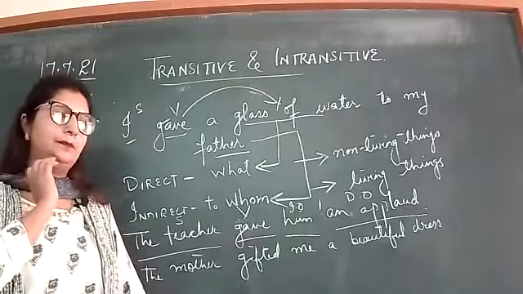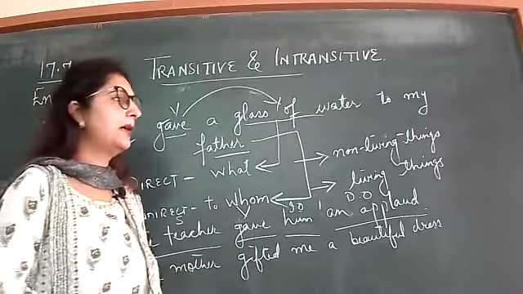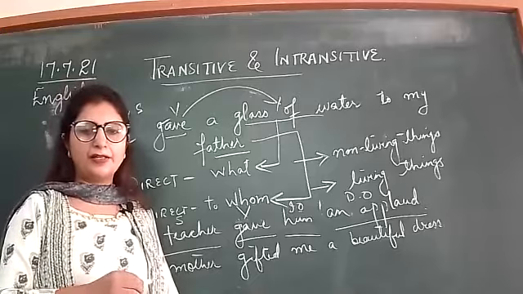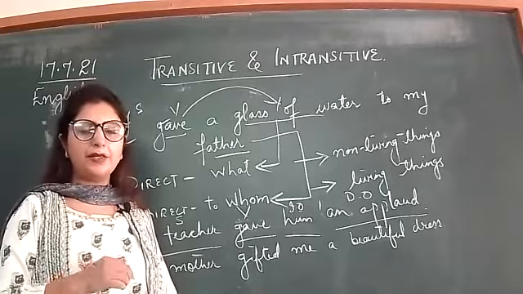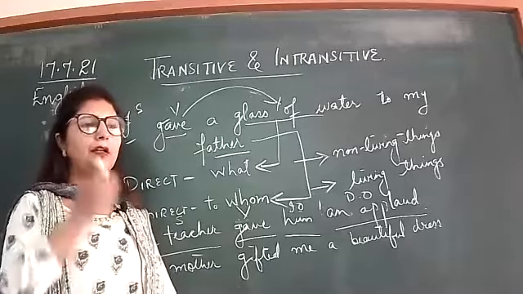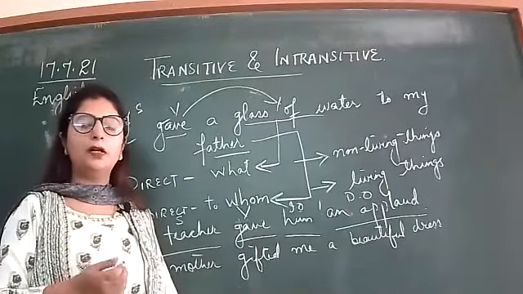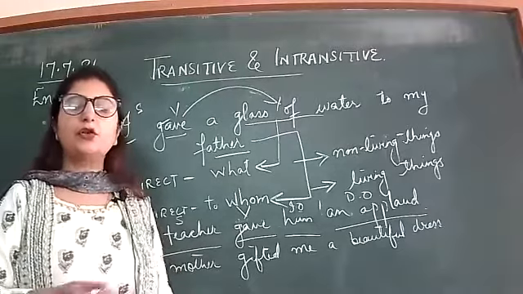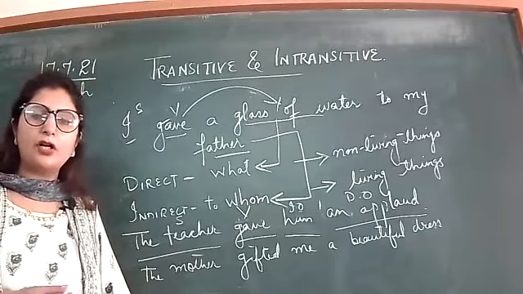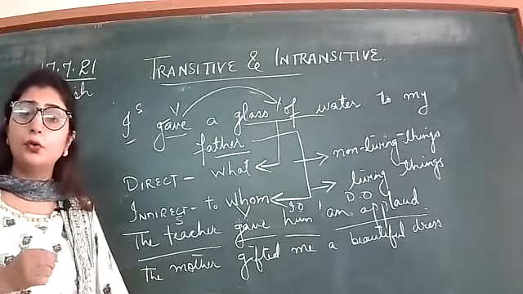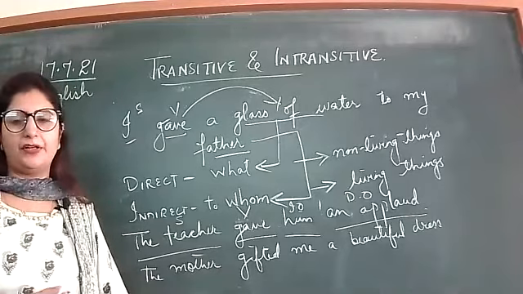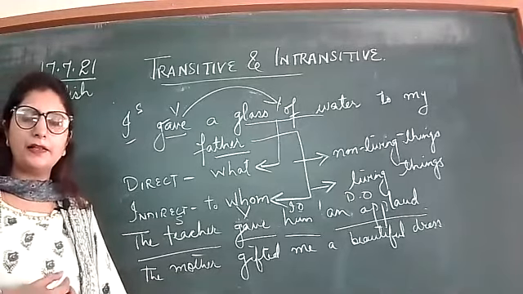For example, some more examples. My friend invited me to his birthday party. Or my friend gave me a birthday present. Here what has the friend given? A birthday present. It is the direct object. To whom? Me, so it is the indirect object. Is it clear to you now?